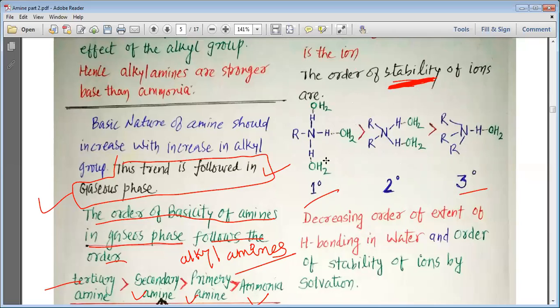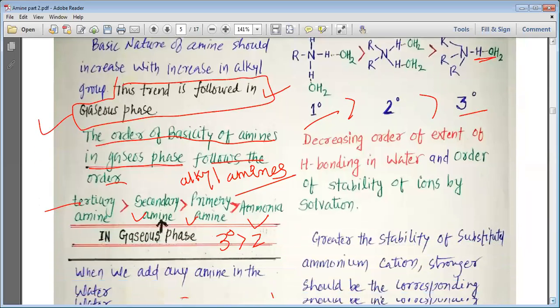One more thing is that a primary amine will make more hydrogen bonding, a secondary amine will make lesser hydrogen bonding, and tertiary amine will make the least hydrogen bonding. Thus, in the aqueous solution, the stability of the cation is primary greater than secondary, and greater than tertiary.